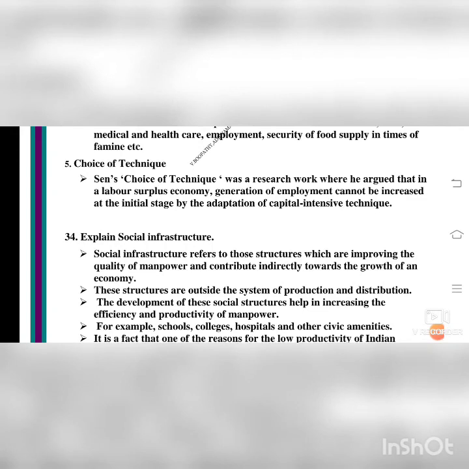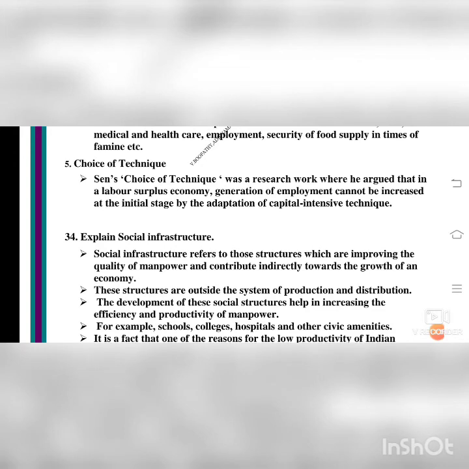Next, lastly, we will come to explain the social infrastructure of an economy. Social infrastructure refers to the structures which are improving the quality of manpower, that is how the people are working. Industrialization is going on. Agriculture develops into industrialization and contributes directly and indirectly towards the growth of an economy. The infrastructure means what? These structures are outside the system of production and distribution. Apart from production and distribution, the development of these social structures helps in increasing the efficiency and productivity of manpower.